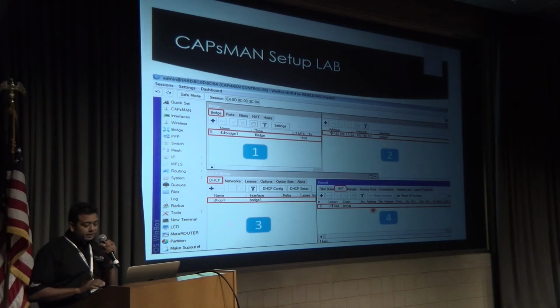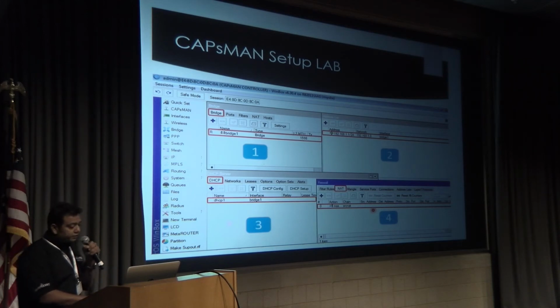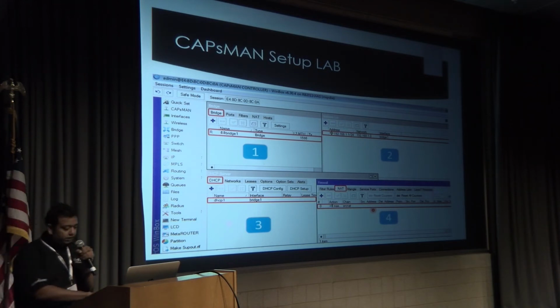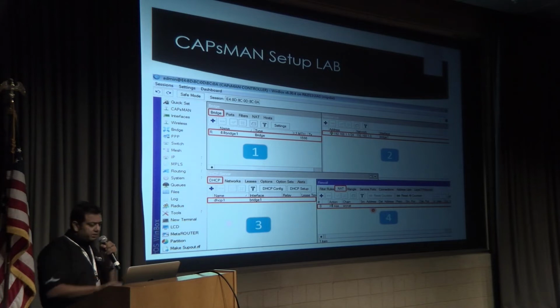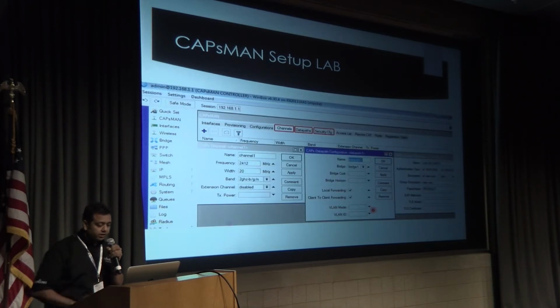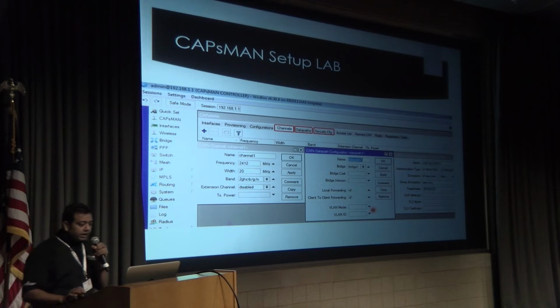The thing has not stopped here. What configuration the AP has to take from the CAPsMAN, you have to configure it. So this is a basic setup. You have to make a bridge for the controller, and then you have to give an IP address to the bridge, run a DHCP server on the bridge, and start to masquerade to provide the internet to the users. And after that,